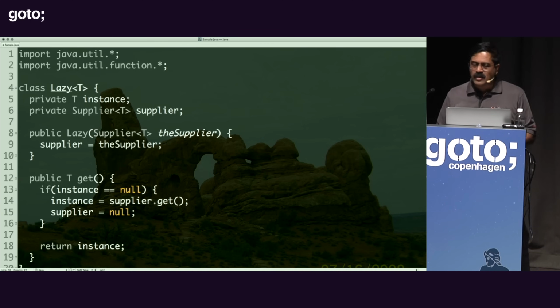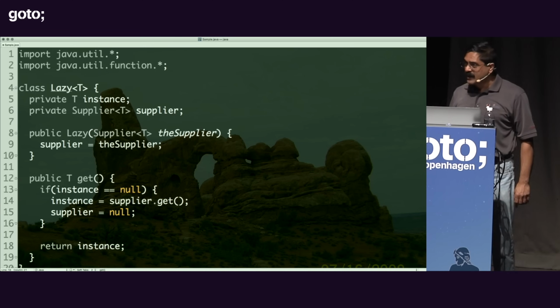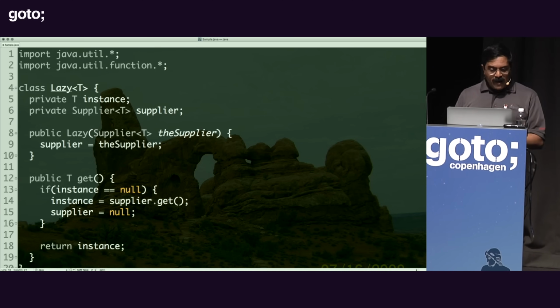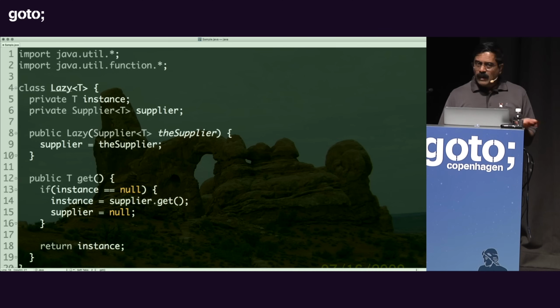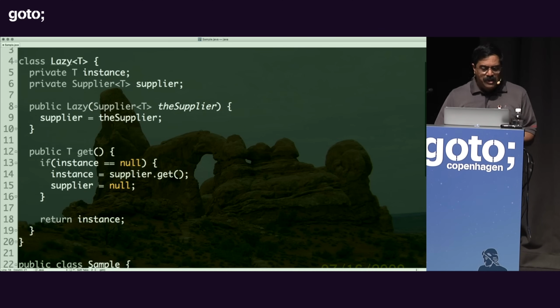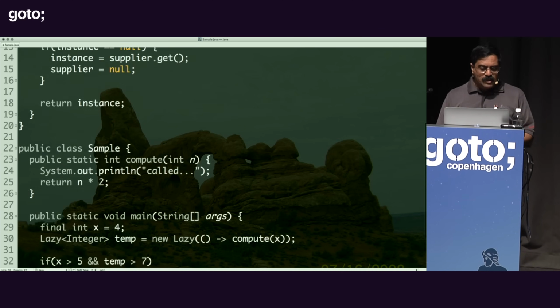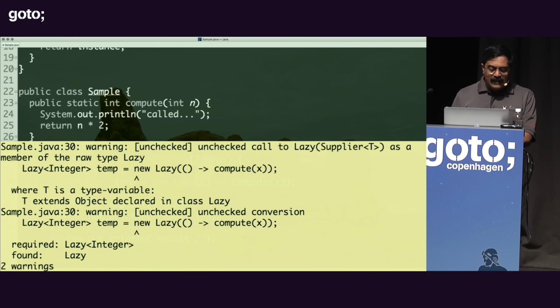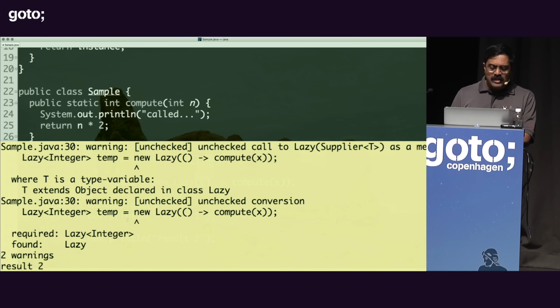So you could start writing things. Of course, I'm writing this code here, but you could use it from third-party libraries if you want to, or you can put it in a separate utility and reuse it in your own applications. But writing this lazy evaluation, I'm saying postpone this to a later time. As a result, I can come in here and get the value of temp when I really need it, and ignore the warning just for a minute.